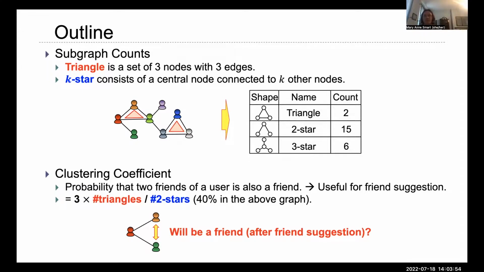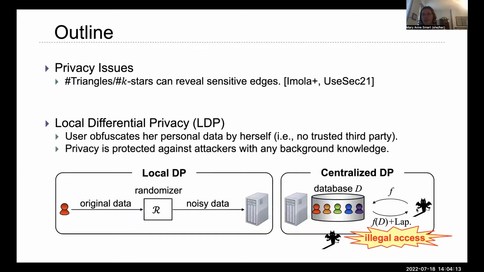Even with these simple counts, we can already compute interesting quantities about the graph, such as the clustering coefficient. This is the probability that 2 friends of a user are also friends, and it's useful for friend suggestion. It's given by 3 times the number of triangles divided by the number of 2-stars. We can imagine that revealing the number of triangles or K-stars can reveal sensitive information about the graph.